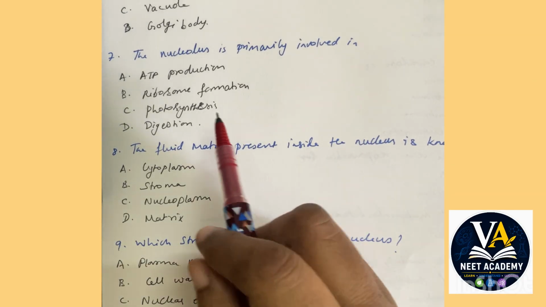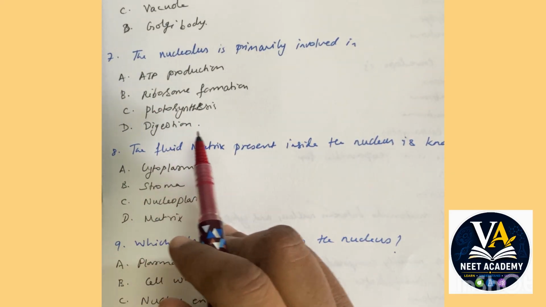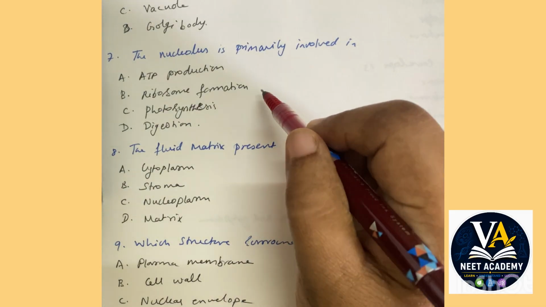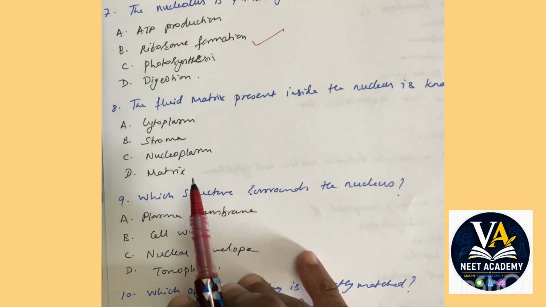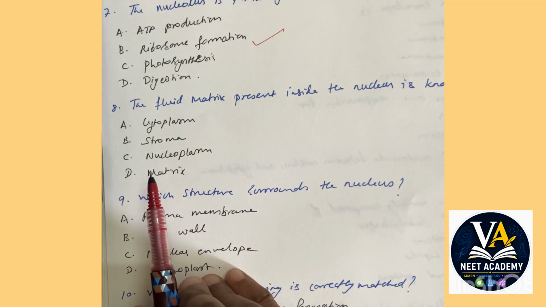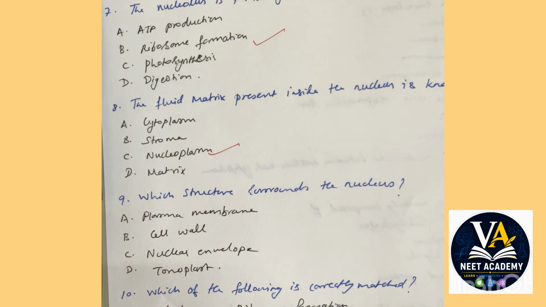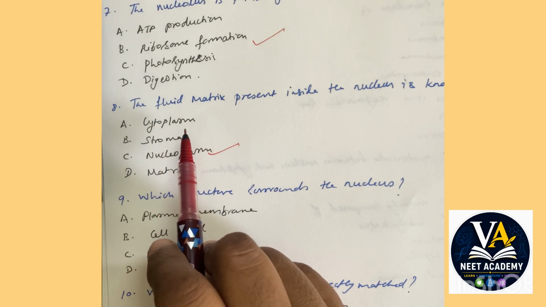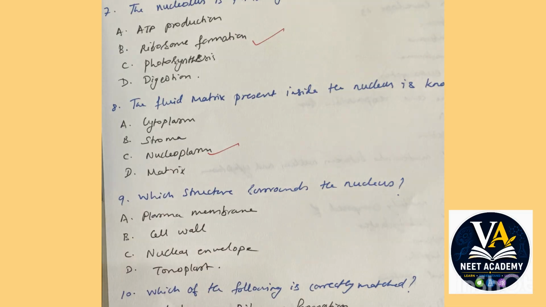Okay, the nucleolus is primarily involved in ATP production, ribosome formation, photosynthesis, or digestion. It is primarily involved in ribosome formation. The fluid matrix present inside the nucleus is known as what? Nucleoplasm. Cytoplasm is the fluid present in the cell. Stroma and matrix are the wrong answers.